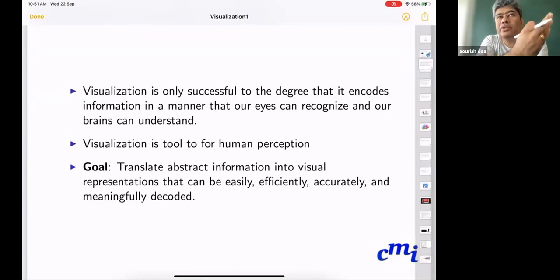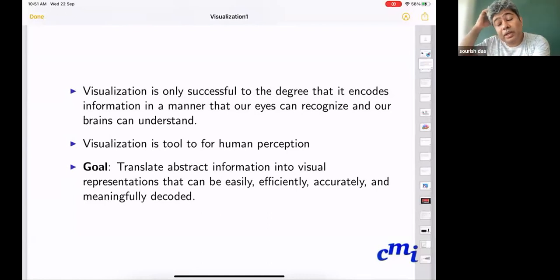Just staring at the visualization, they should know exactly what you want to tell. You don't have to tell anything. You just show the graph, and the graph itself should be able to tell the story. That is the idea. That is the best kind of visualization that you can think of.